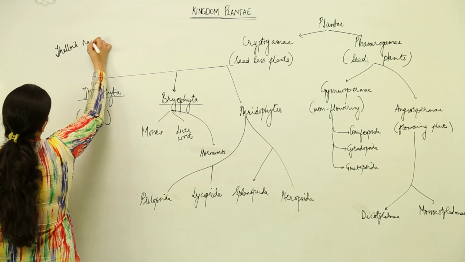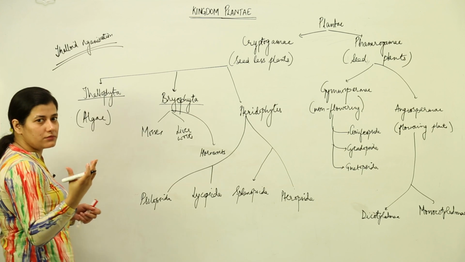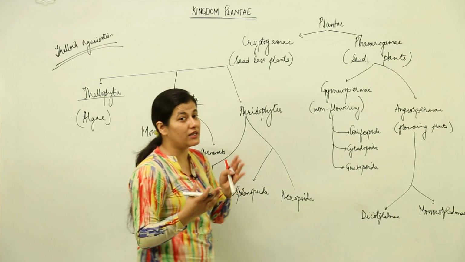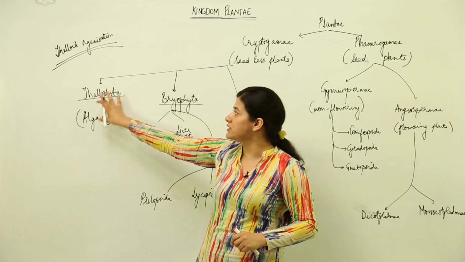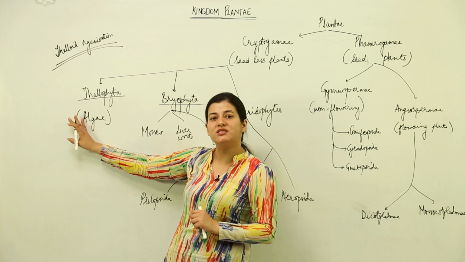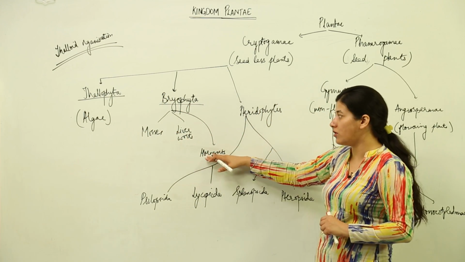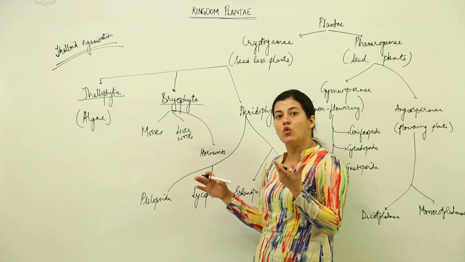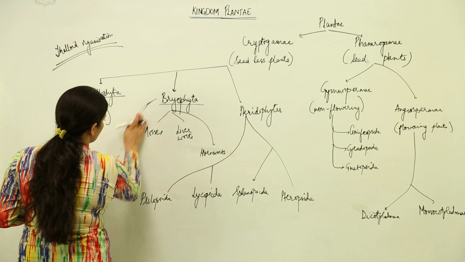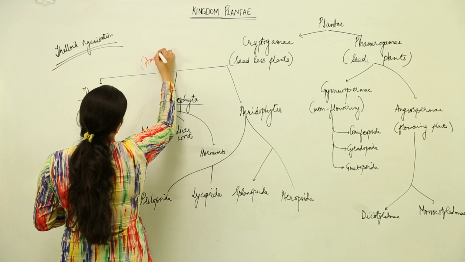Now when we talked about broader classification of five kingdoms, we talked about thalloid or mycelium type of structure. Thalloid organization refers to an arrangement where there are cells which are present but they are not organized into a tissue level. So these algae do not have any tissue, they are just having the cells which are present, and thallus formation takes place in the algae. That is why they are thallophytes. Then we have bryophytes, in which we have mosses, liverworts and hornworts. They often grow where there is moisture present. And these bryophytes are referred to as amphibians of the plant kingdom.